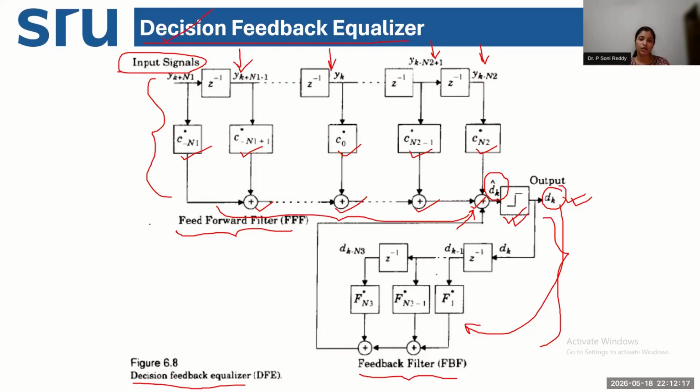So there are two blocks: one is the feed forward block and the other one is the feedback block. Both of them are needed for handling the ISI of the entire transmit sequence. Entire transmit sequence means when I'm transmitting the current one, what is the estimate of ISI for the previous transmitted signal, and what is the estimate of ISI for the future transmitted signal.